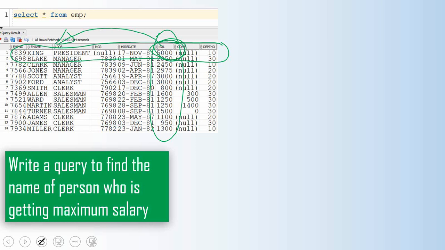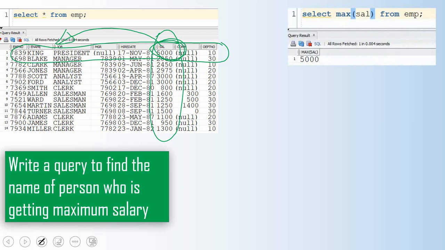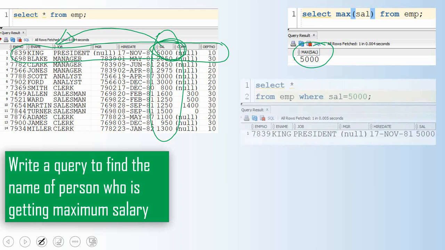Typically, if we need to write a query for this, first we'll start with select maximum of salary from employee. This will give the maximum salary. Then we can write another query to find out who is getting this maximum salary. In this case, we'll substitute this value here and say select star from employee where salary equal to 5,000. So this returns the person who is getting the maximum salary.